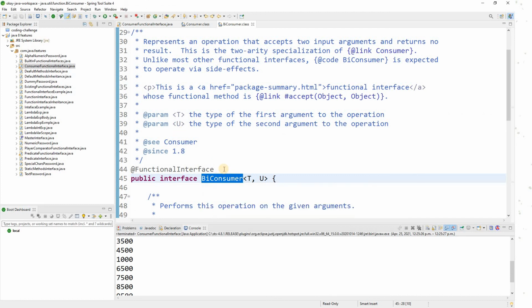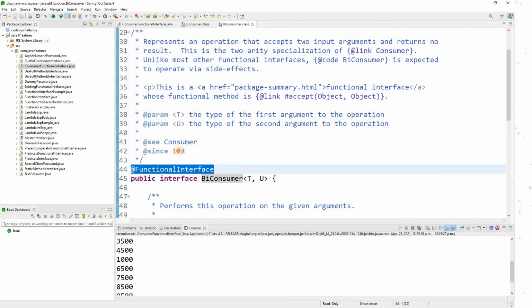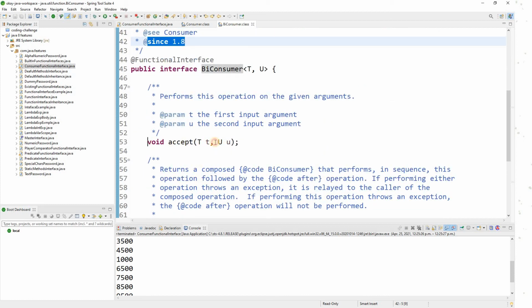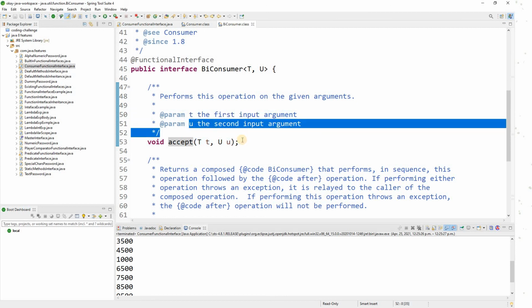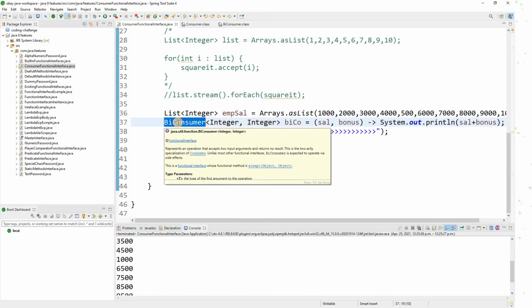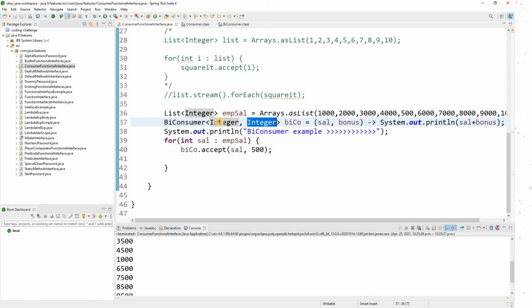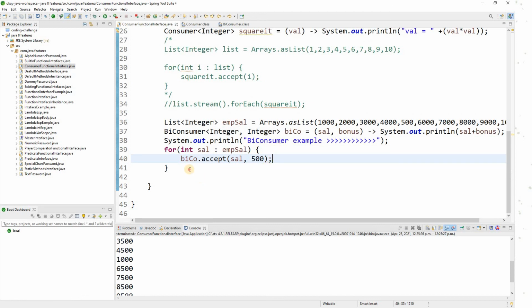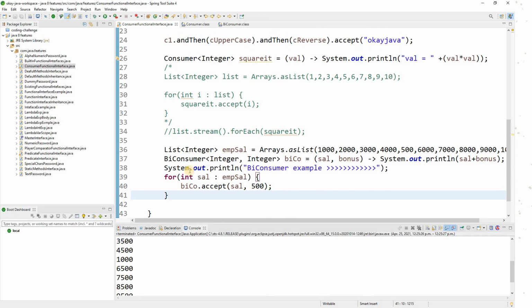Now let's have a look at the BiConsumer interface. BiConsumer is again a functional interface introduced in Java 1.8. The abstract function returns void. It takes two arguments: T is the first input argument, U is the second input argument. You pass two arguments that you can define. It could be Integer, it could be String, or whatever type you mention. Don't worry, these examples may not be that realistic, but when you are working on Java Stream APIs, most of the time you will be using built-in functional interfaces only.